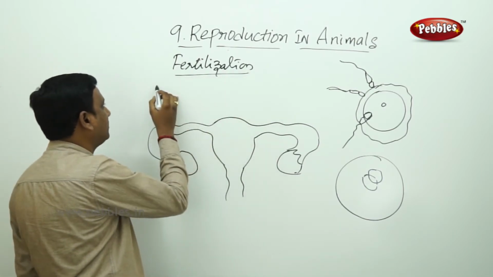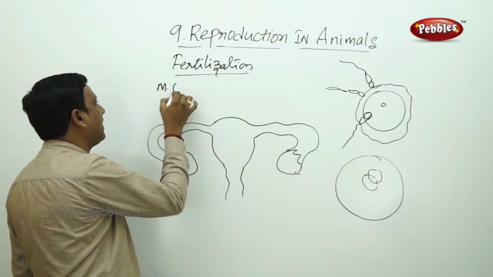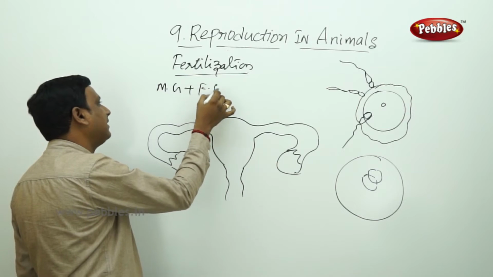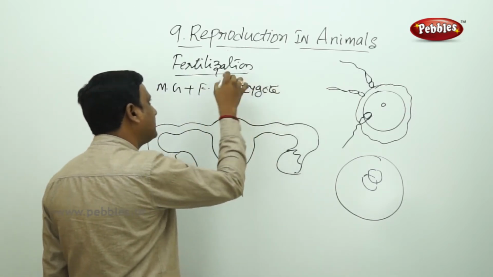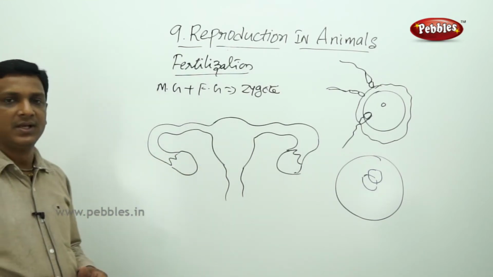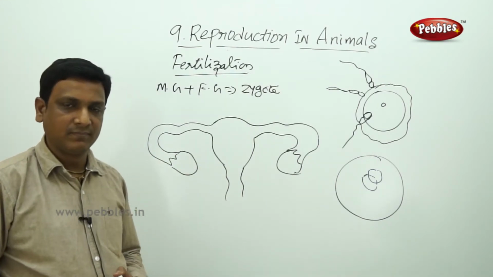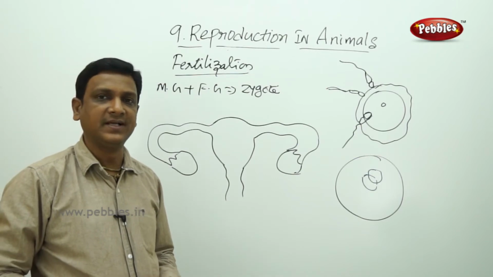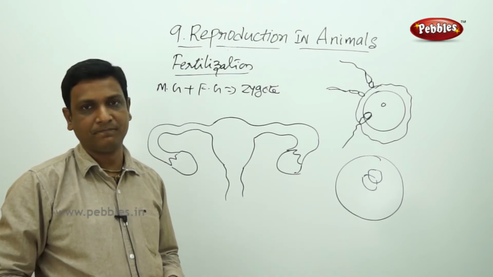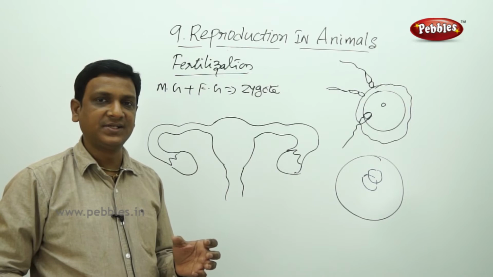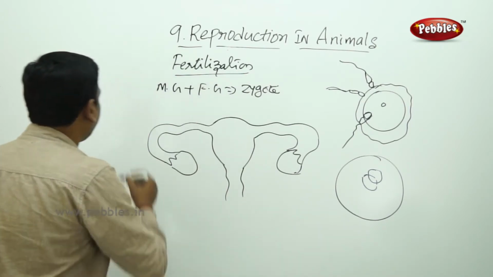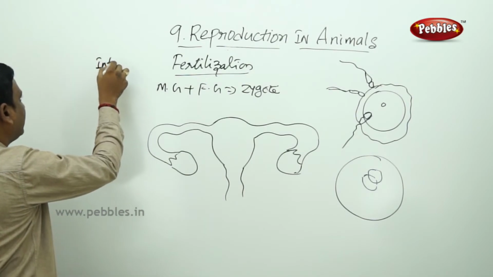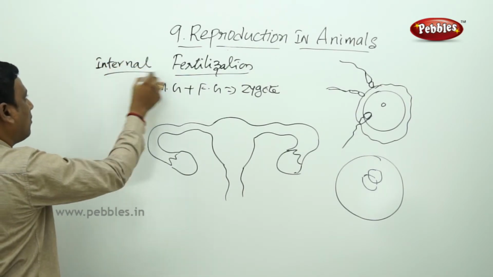What is fertilization? The fusion of male gamete plus female gamete leads to formation of zygote, and we call this process as fertilization. In many of the animals, the fertilization takes place inside the female body. When the fertilization takes place inside the body, we call that fertilization as internal fertilization. Internal, that means inside the body.